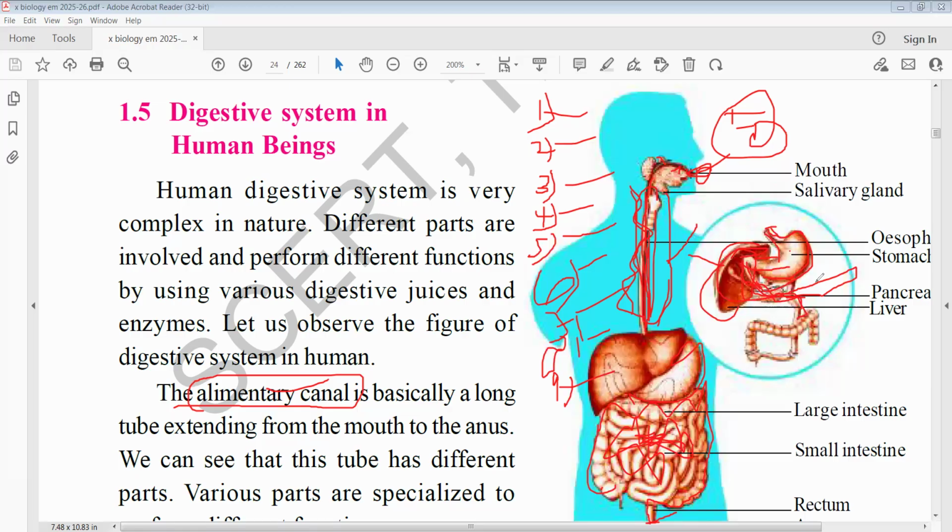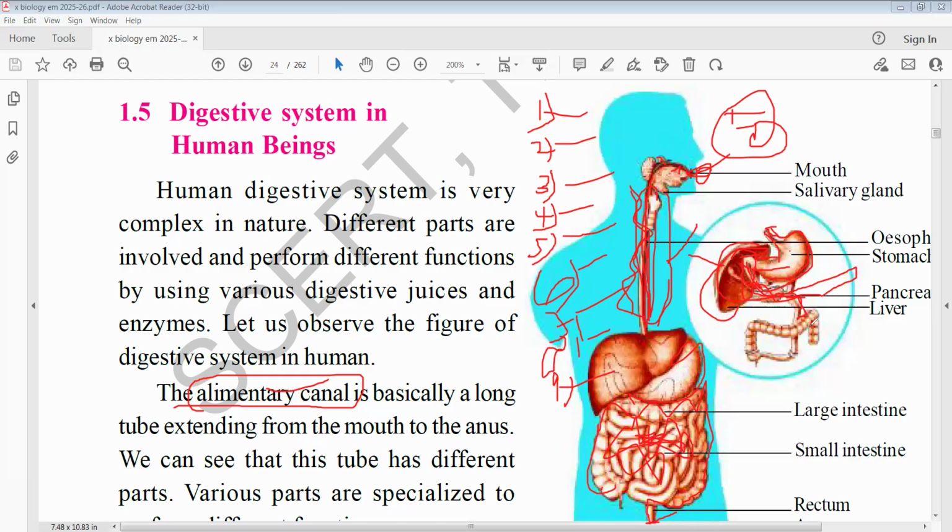One is insulin, another one is glucagon. Insulin helps to convert excess glucose into glycogen, whereas glucagon helps to convert glycogen into glucose.